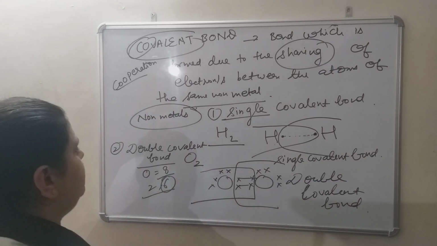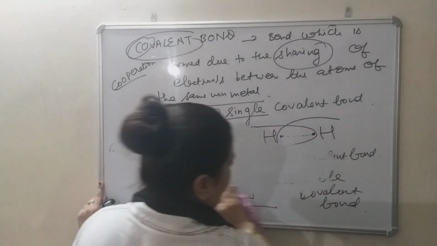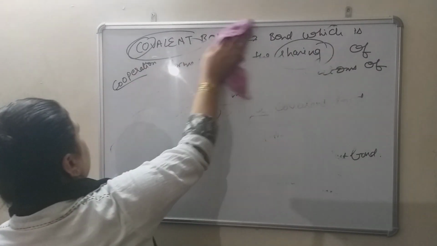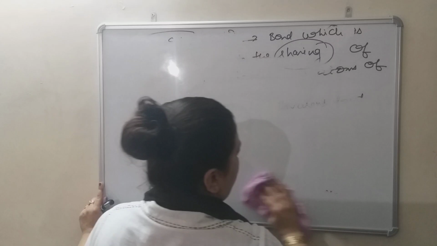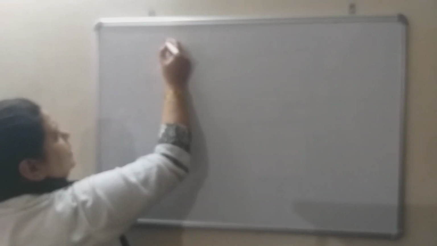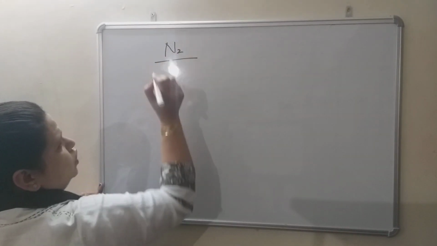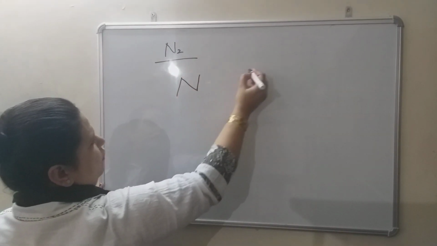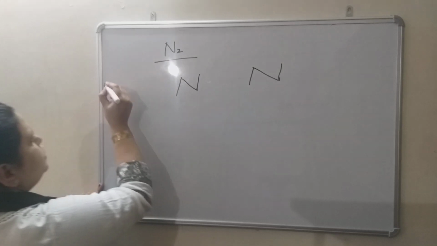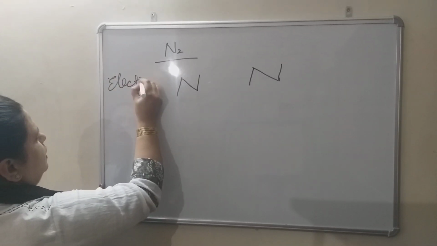In the same manner, we will discuss about triple covalent bond. Now triple covalent bond is that bond where 3 pairs of electrons are being shared. So total number of electrons which participate in bond formation, it will be 6. That is the characteristic feature of nitrogen. 2 atoms of nitrogen. I am using electron dot structure.